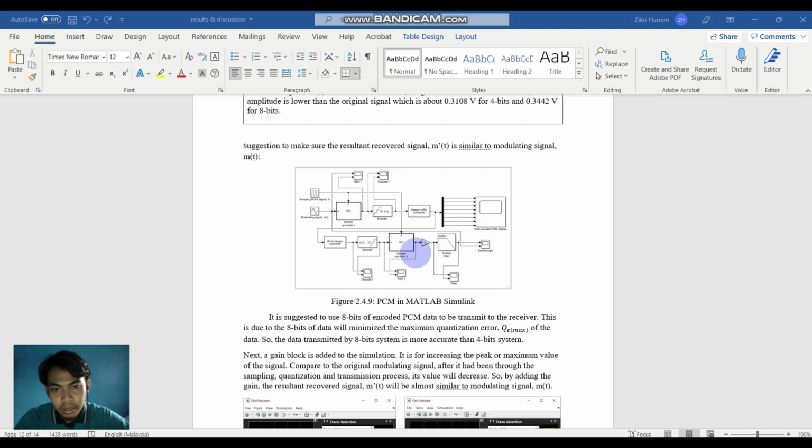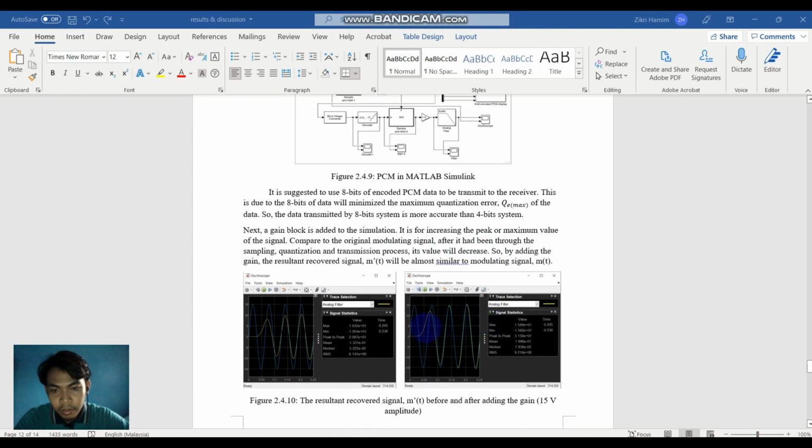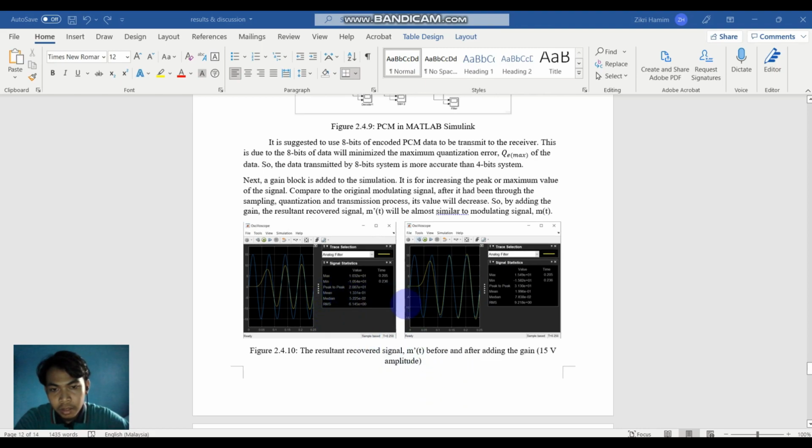By adding this gain block, we can increase the amplitude of the signal to be similar to the modulating signal of the original signal. So here are the results before and after we add the gain in MATLAB Simulink. We can see here that after adding the gain, we got a similar amplitude value to the modulating signal. So that's all for the result.